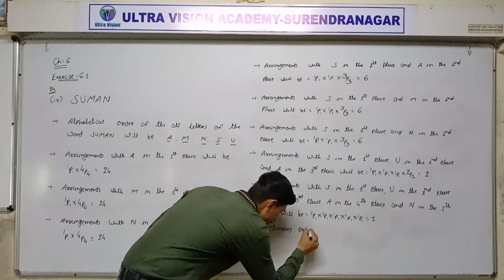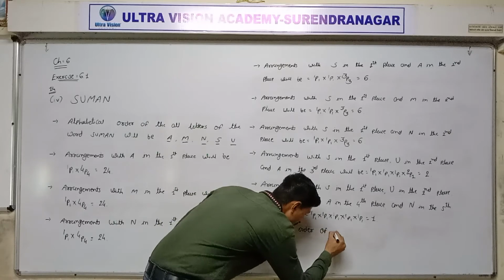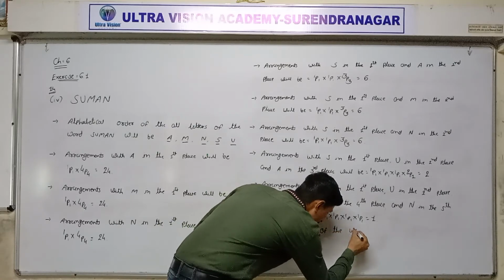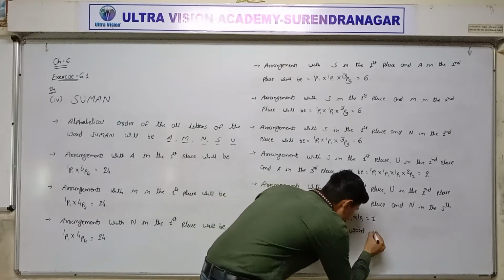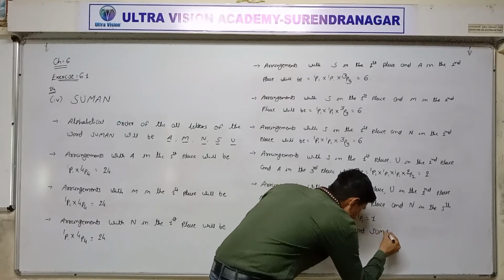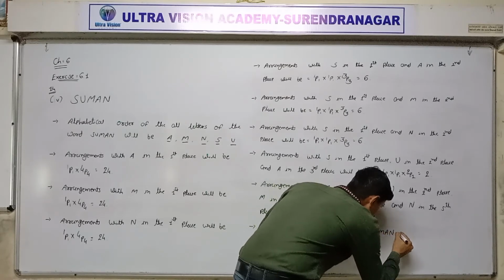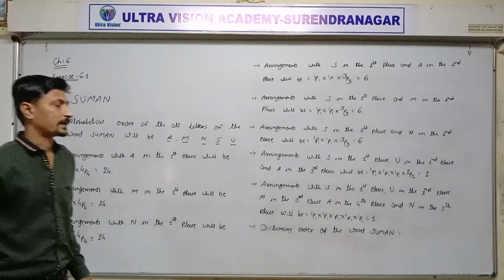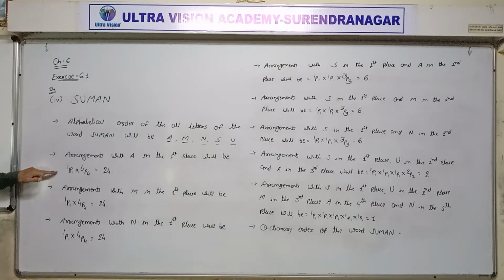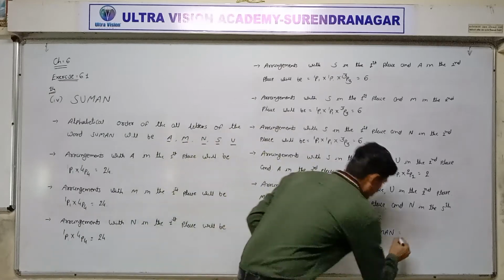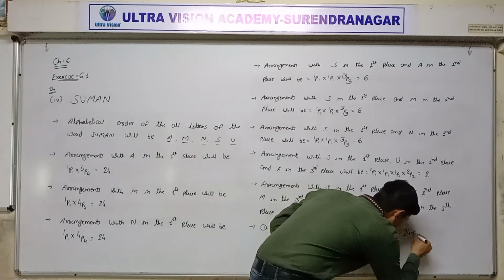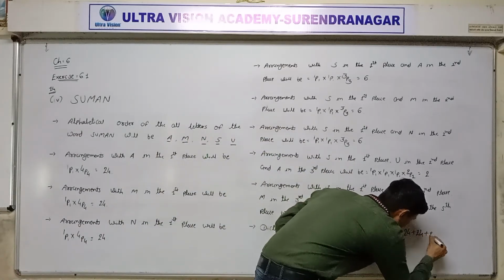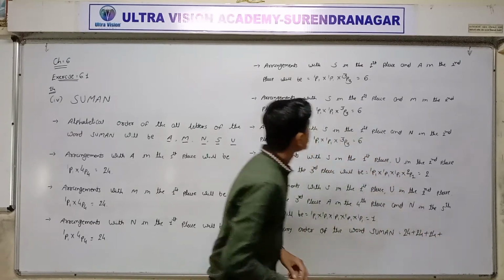Dictionary order of the word Suman. Okay, check. 24 repeated 3 times: 24 + 24 + 24.